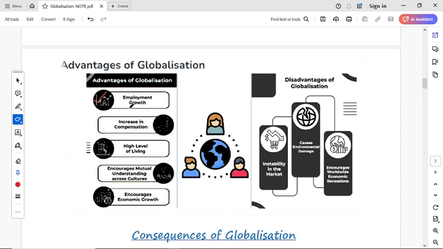Let's see how. Suppose there are so many Indian companies, and we take the example of Tata Motors. Tata Motors gives employment not only to Indians but also in the world. There are also so many MNCs which provide jobs to Indians and all other people over the countries of the world.